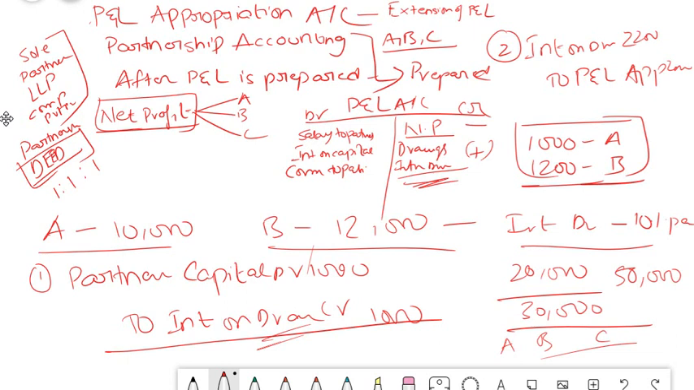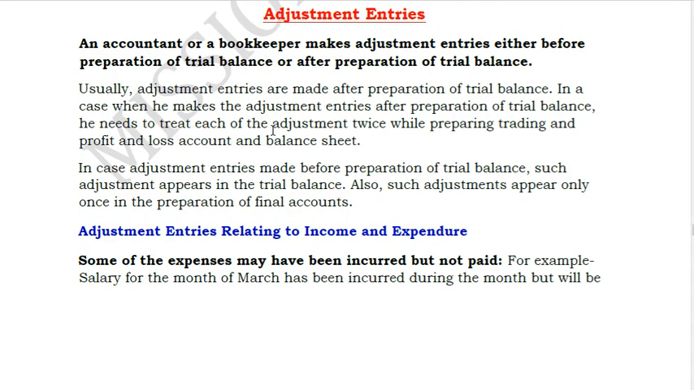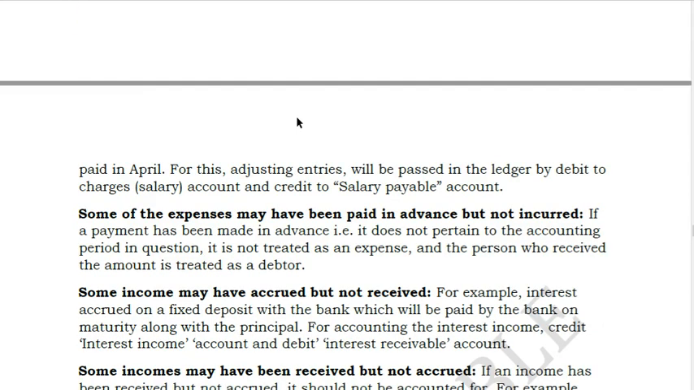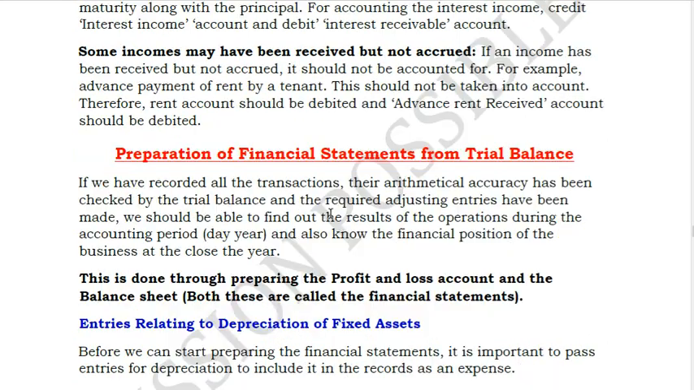Hope you understood this. Now we will just see the material whether we have covered everything. So adjustment entries, I think I have nearly given 10 to 12 examples, though all of them are not mentioned here, but I wanted you to develop an understanding. So I have given all the relevant examples: expenses paid in advance, income received in advance, income received but not accrued. Everything is something which I have already explained, friends.